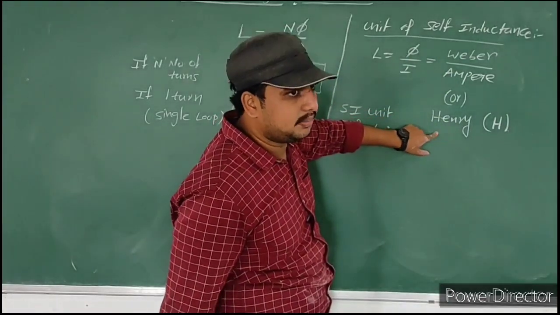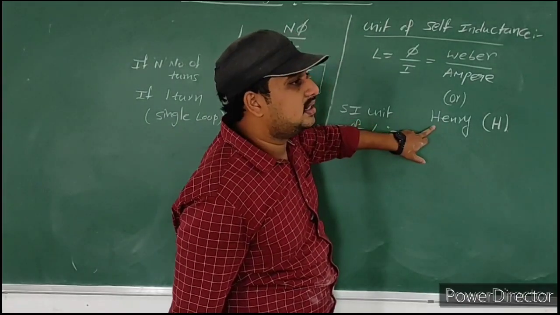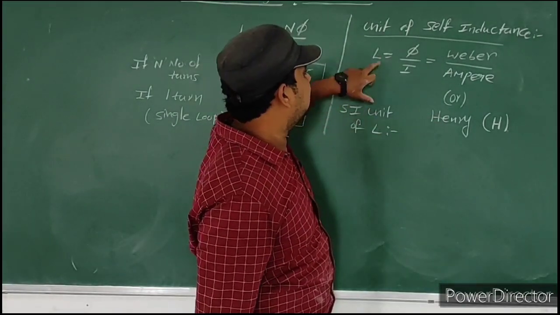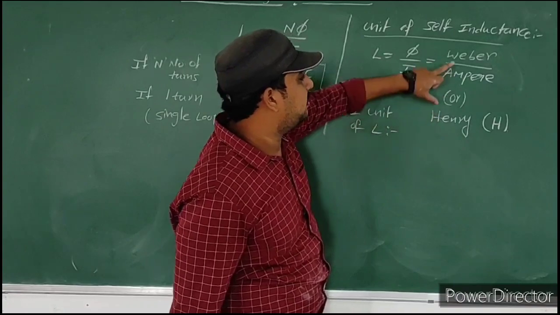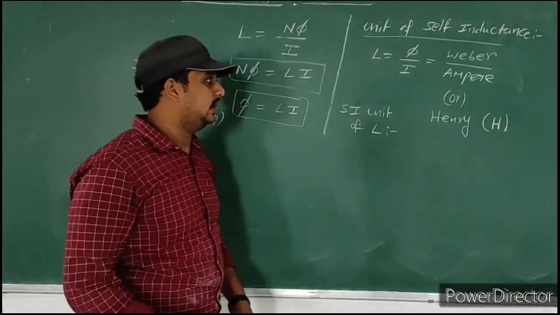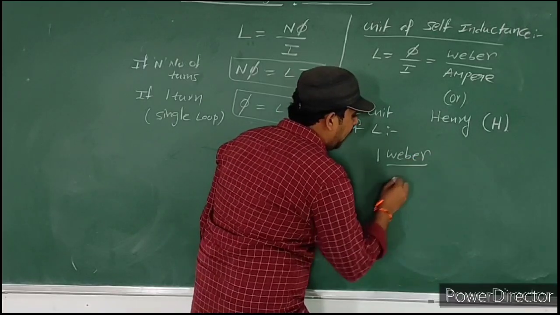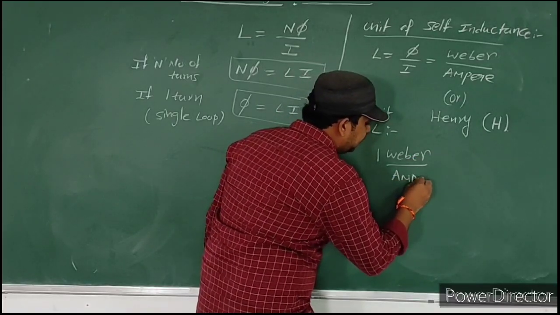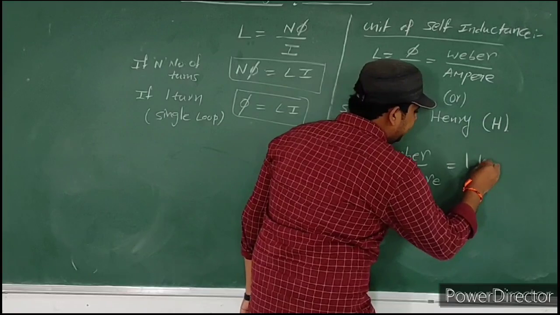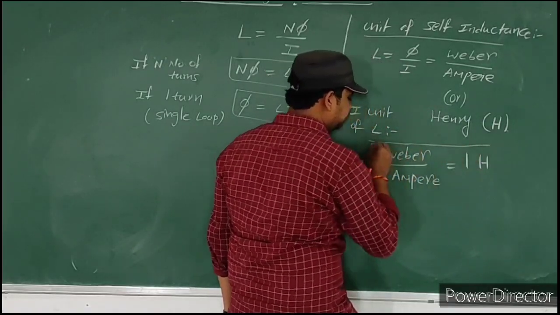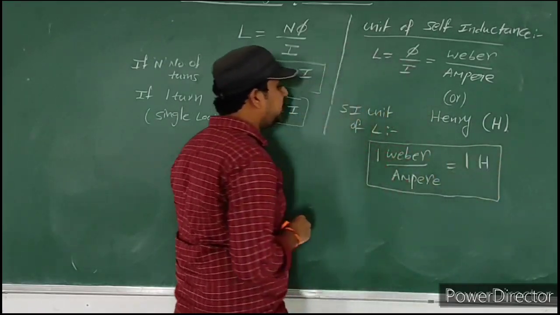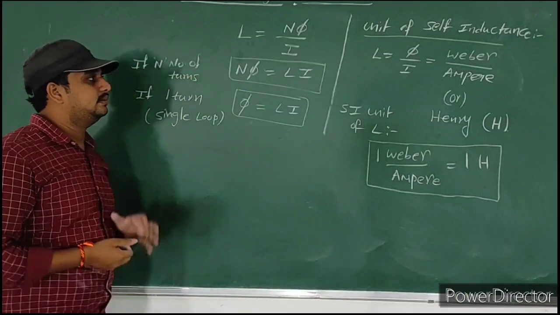Henry is a scientist's name, so based upon the scientist's name we gave the unit for self-inductance as Henry. That means 1 Weber per ampere is equal to 1 Henry, 1 H. So the SI unit of self-inductance is Henry.